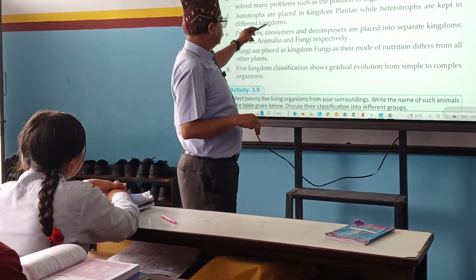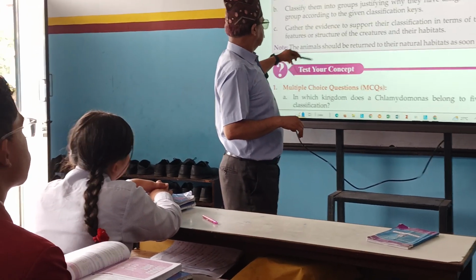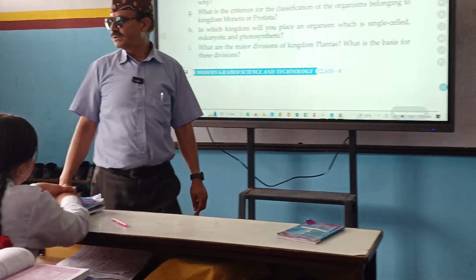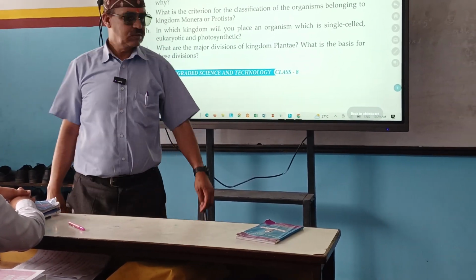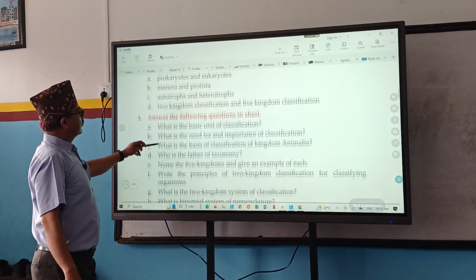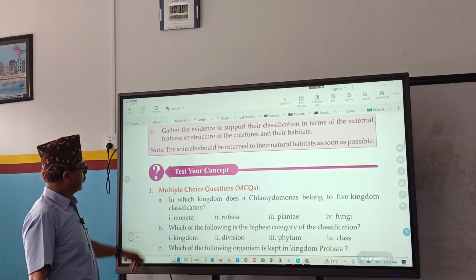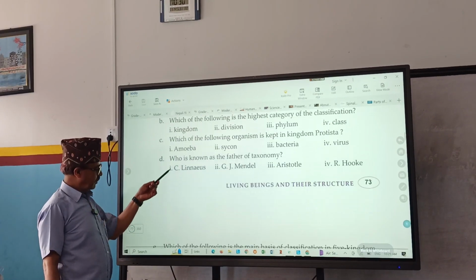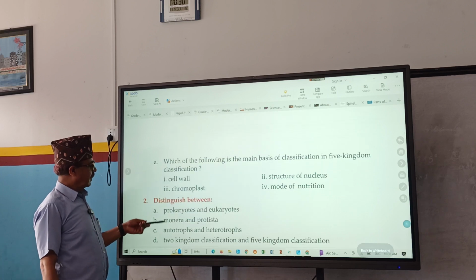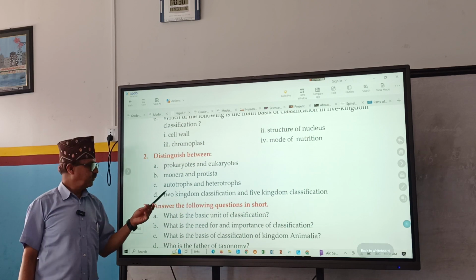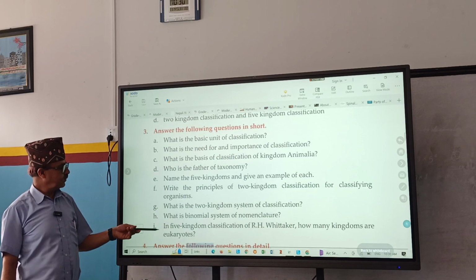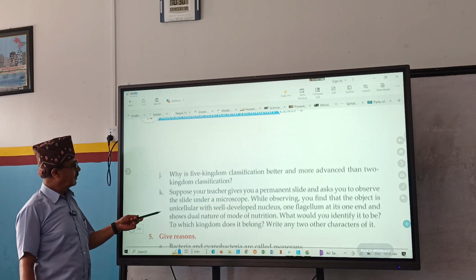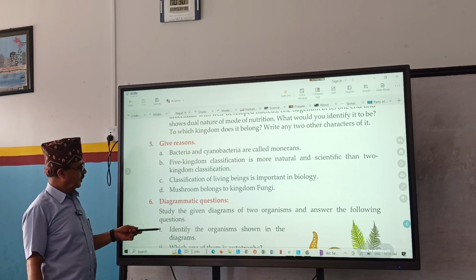Advantages of the 5 kingdom system were discussed. And this exercise is completed or not? Yes, sir. So, the exercise they are going to discuss. At first, there are 5 multiple choice questions. 4 distinguish between questions. Answer the following questions, 9. Answer the following questions in detail, 11. Give reasons, 4.